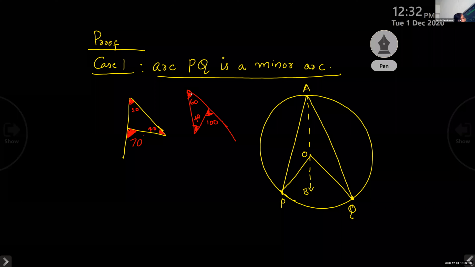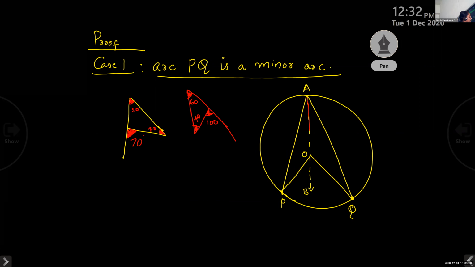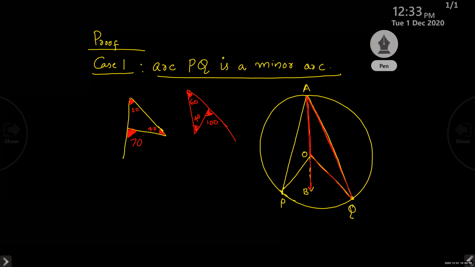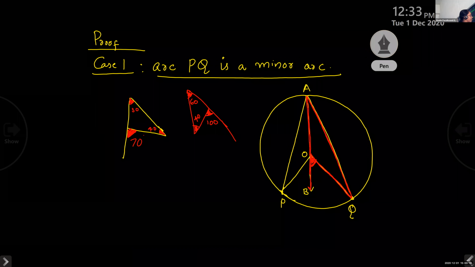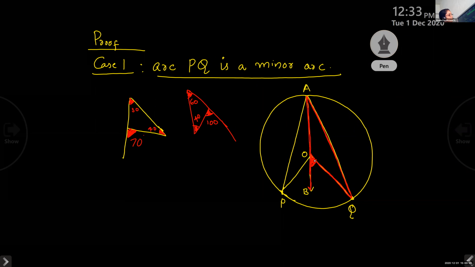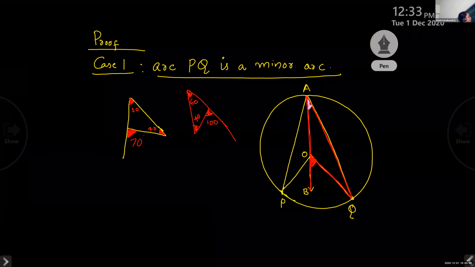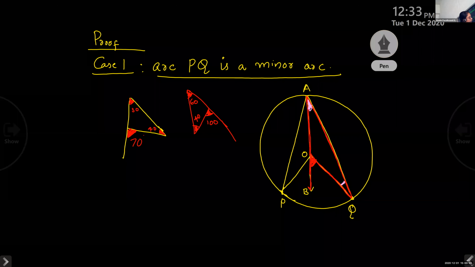So, children, here I can show one exterior angle. This is one triangle. Can you see the red marking now? This is a triangle and this is an exterior angle. It is the sum of this angle, which I am marking now with the purple color, and this angle.